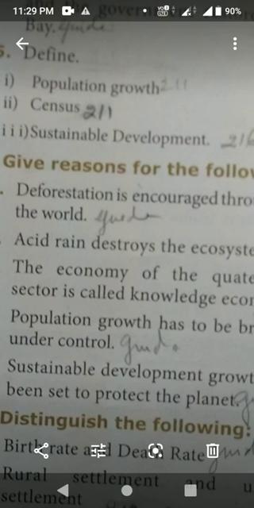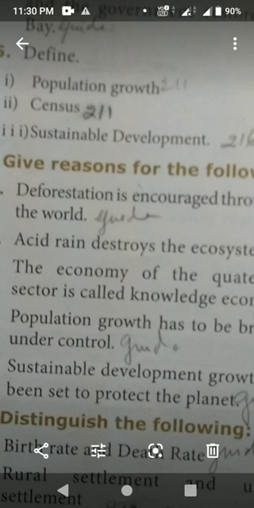Next, census. That is the same page number 211. Under the heading population growth, at the last there is a box, isn't it? Census, the first 4 lines. Census is an official enumeration of population carried out periodically. It records information about the characteristics of population such as age, sex, literacy and occupation.